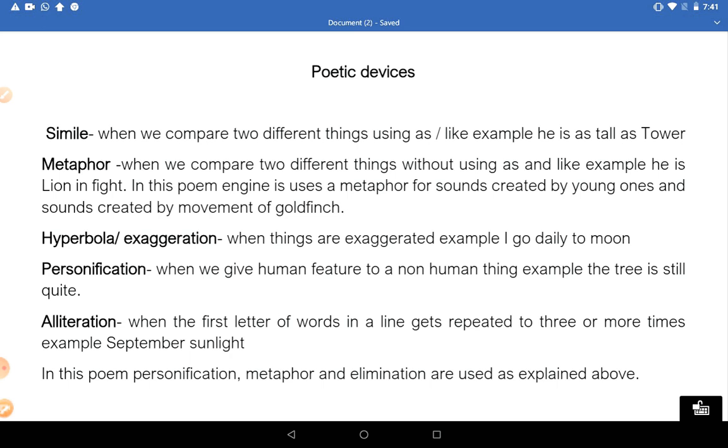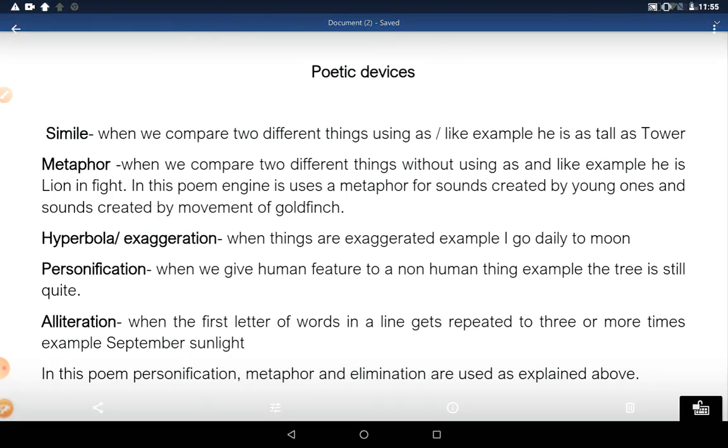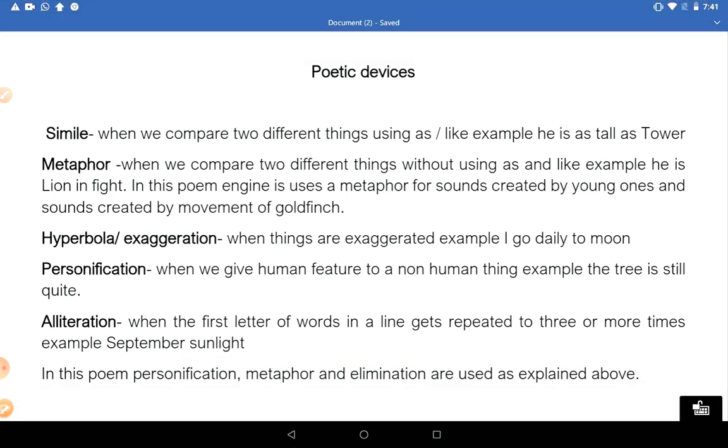Alliteration. When the first letter of a word in the line gets repeated two or three times or more. For example, in this poem, "September sunlight" is repeatedly used as a phrase. So this is alliteration.